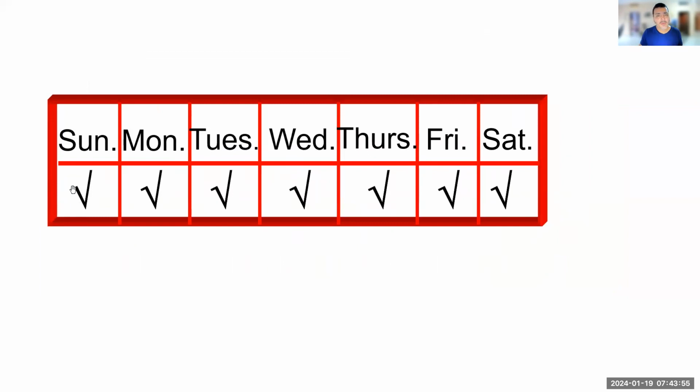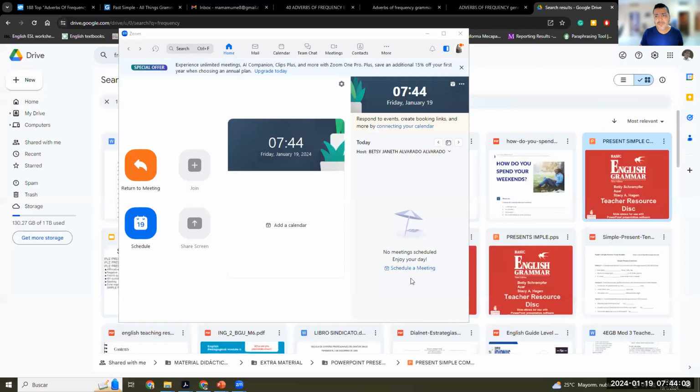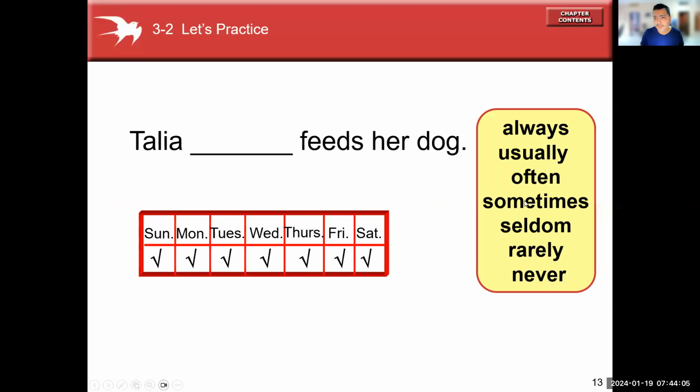The check mark is in every single day. So that means we need to use one adverb of frequency from this box to complete the activity. In this case, the correct one is always. Why always? Because it's every day. Talia always feeds her dog.